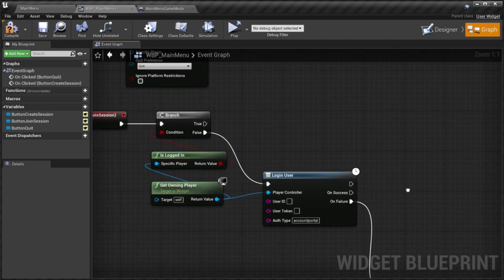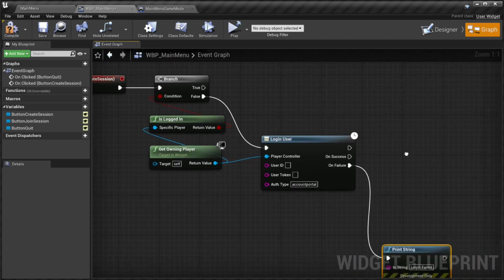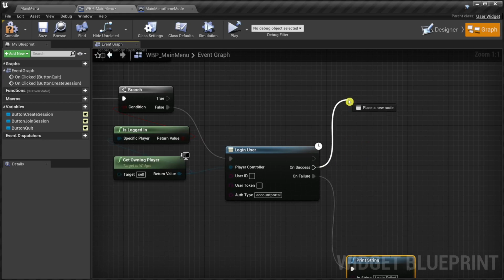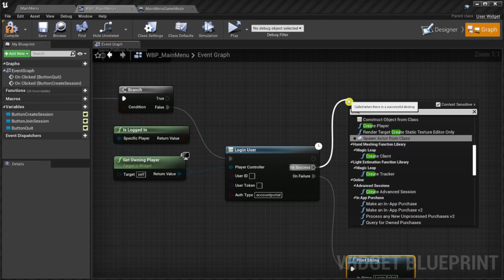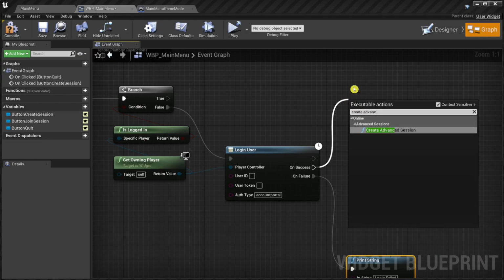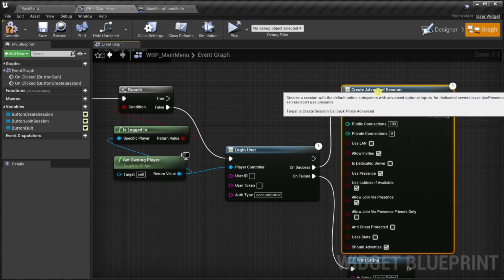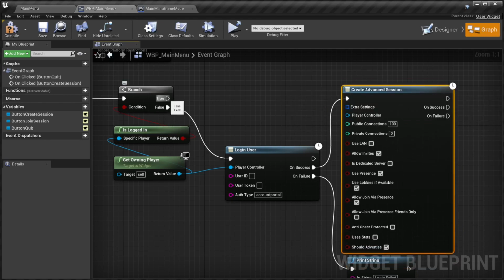And on success, we finally create a session. This basically means we prepare a server. We use the node create advanced session for this. It is provided by the Advanced Sessions plugin.